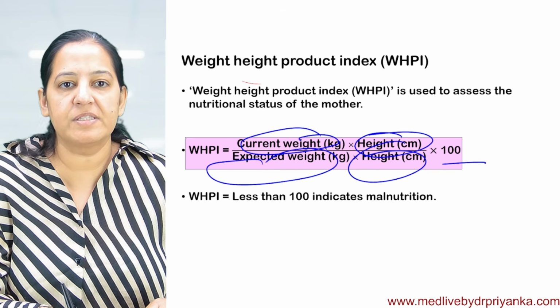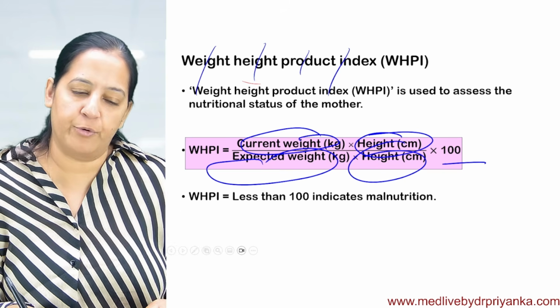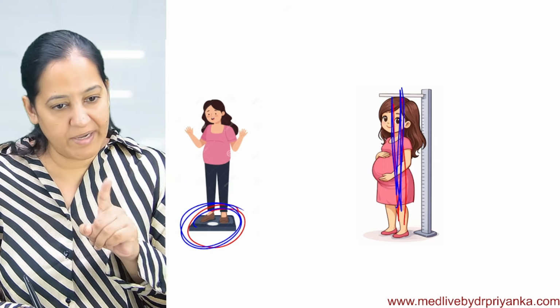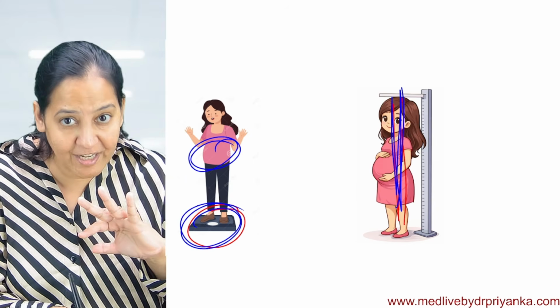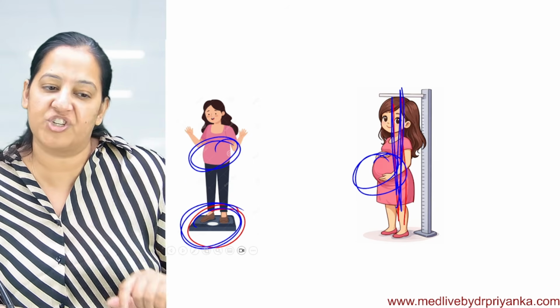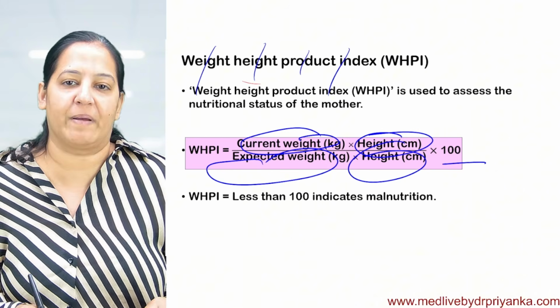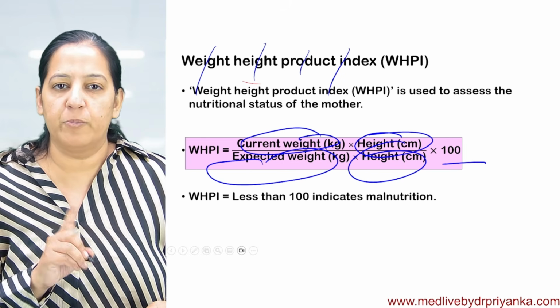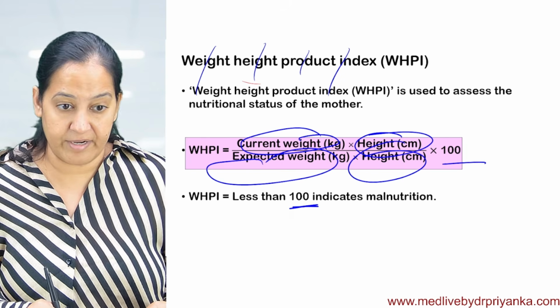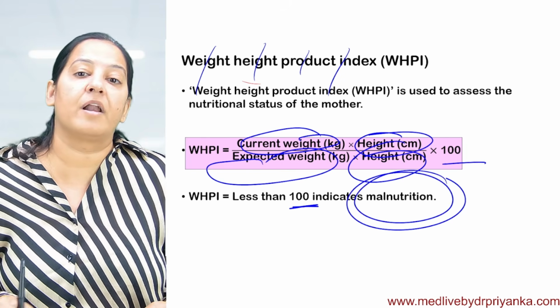This ratio is known as WHPI, weight height product index. It should never be less than 100. If it is less than 100, it is indicating malnutrition during pregnancy.